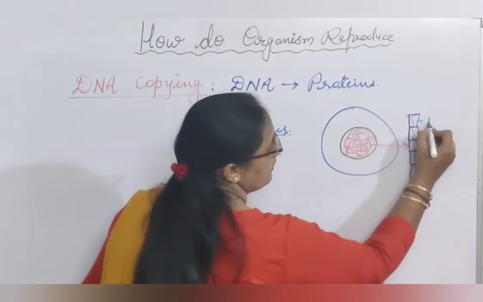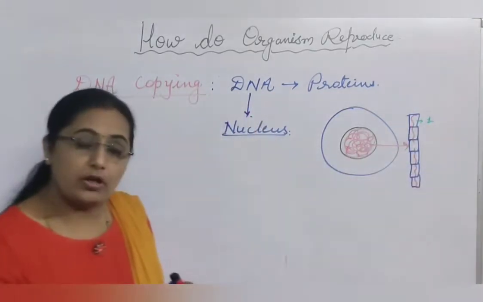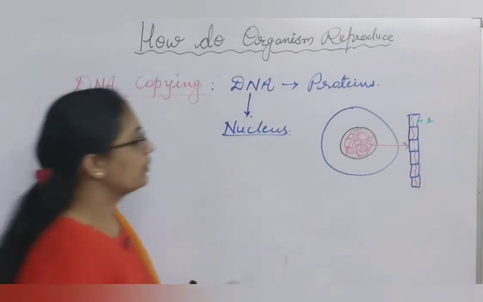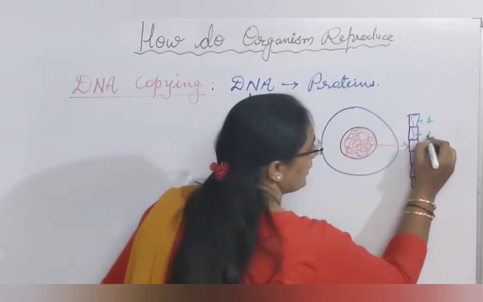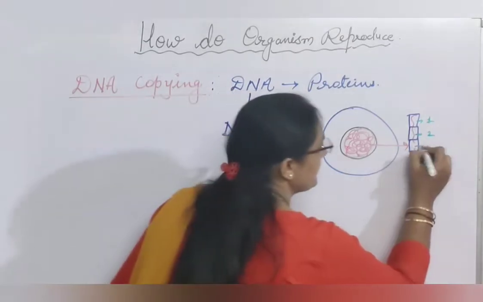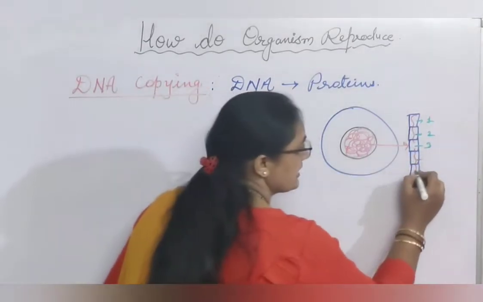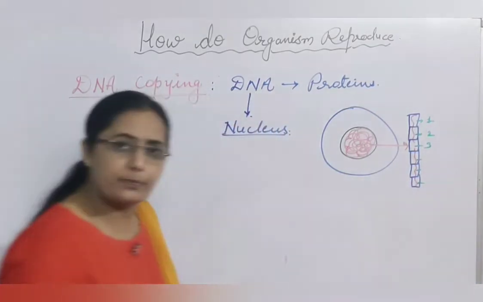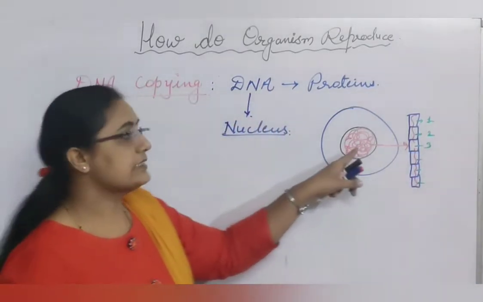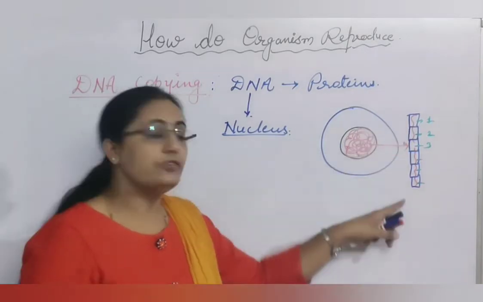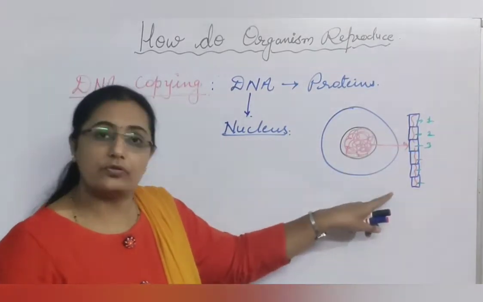Suppose this is protein number 1, which is essential for the color of the eye. Protein number 2 is essential for the shape of the nose. Protein number 3 is essential for growth of the organism. Likewise, various functions are there, and all these different proteins are present on DNA. DNA has all the information related to the organization of the organism.